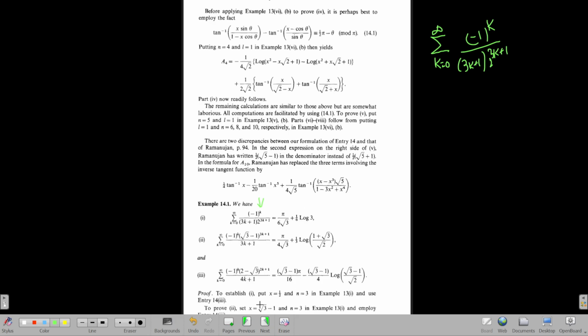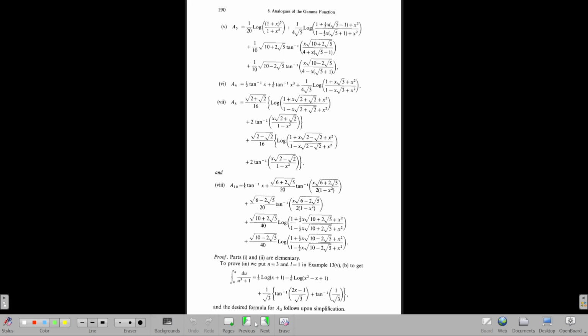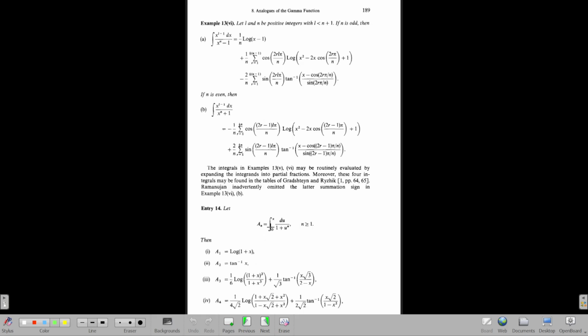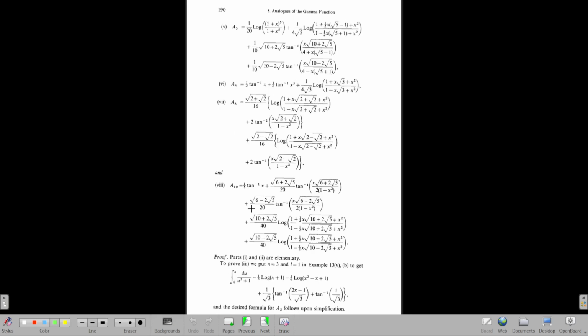So if I go to the previous page, you can see he has defined a formula for A_n, which is the integral from 0 to x of 1 by 1 plus u to the power n. A1 is log of 1 plus x, right? Because we all know that the integration from 0 to x of 1 by 1 plus u should be this. A2 is tan inverse x, and then he goes on to do A3, A4, A5, A6, A7, A8, and everything, up to A10. So you see the identity in A10. Is this even a thing? You can obviously try it out yourself.